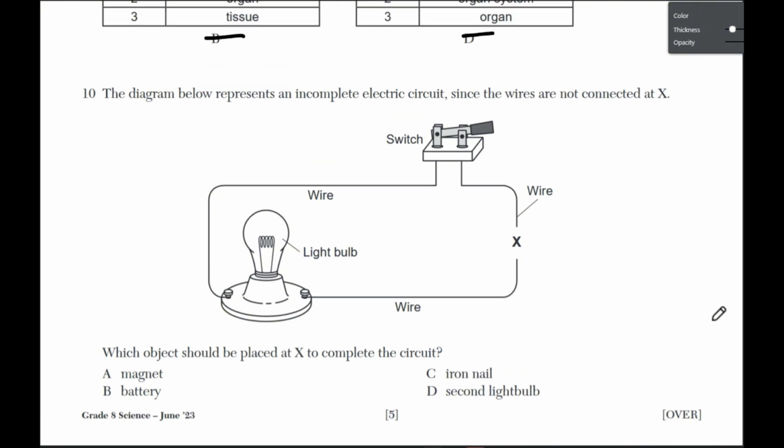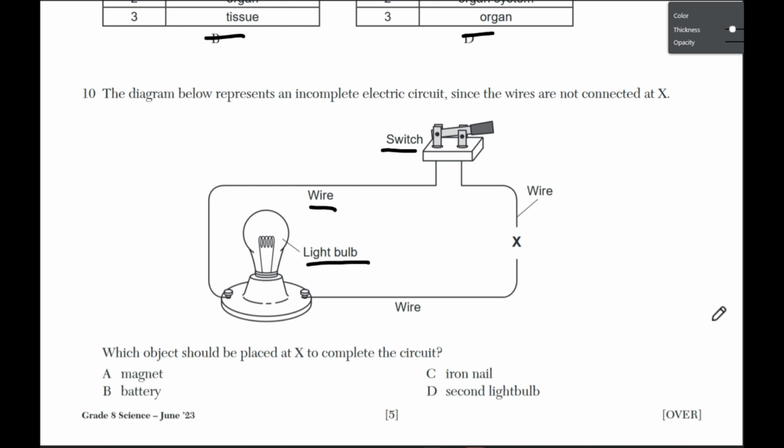All right, number 10. The diagram below represents an incomplete electric circuit. Since the wires are not connected at X, which object should be placed at X to complete the circuit? A, a magnet, B, a battery, C, an iron nail, or D, a second light bulb? All right, well, let's see what we have. So we do have a light bulb, we have wire, and we have a switch.